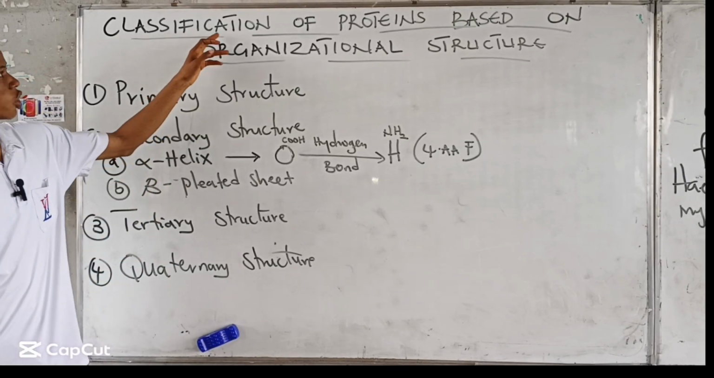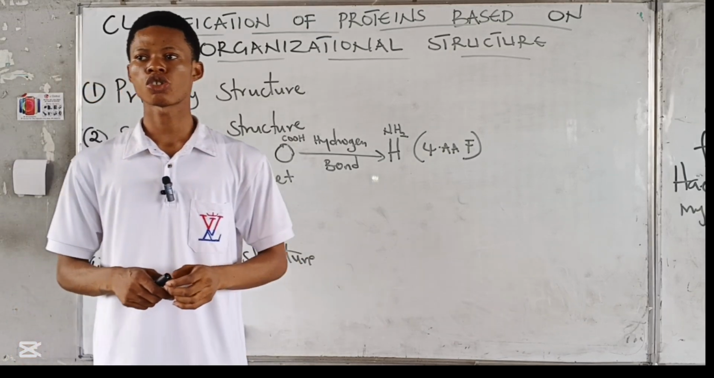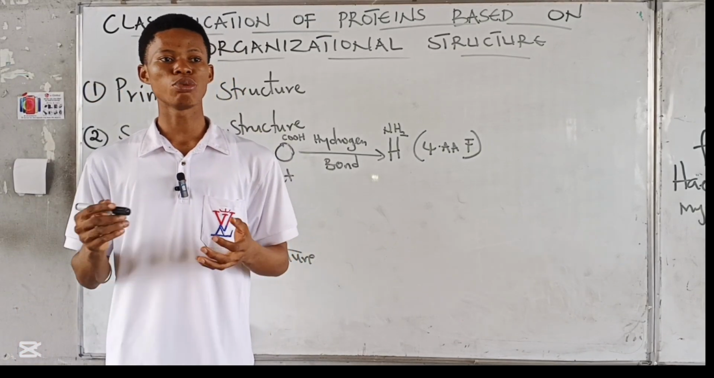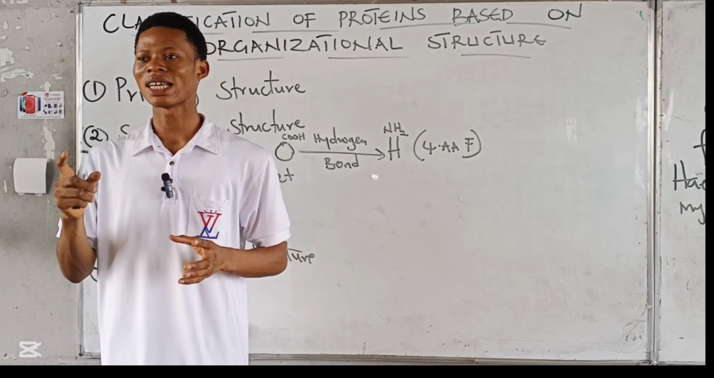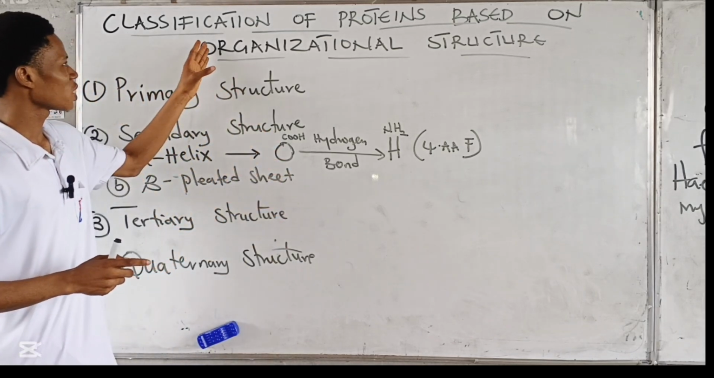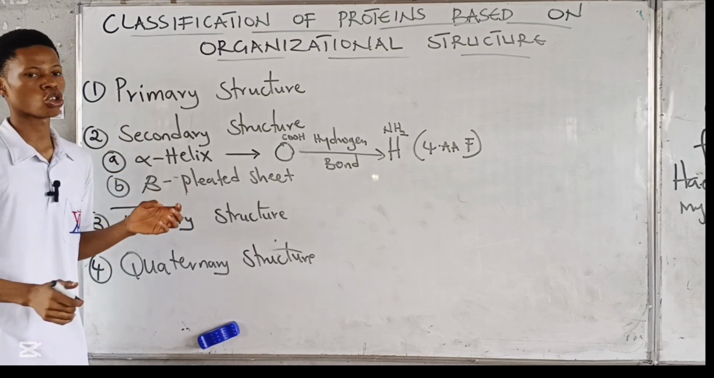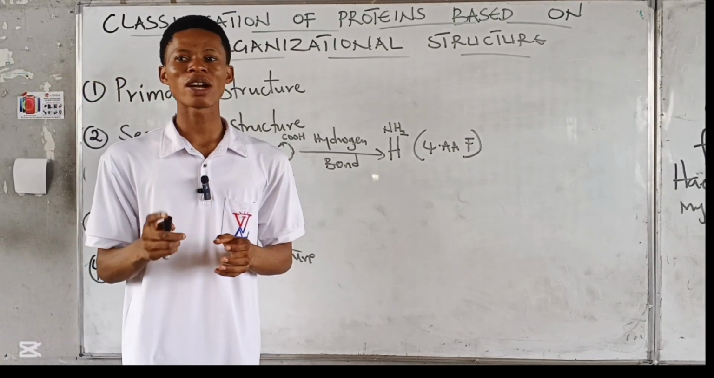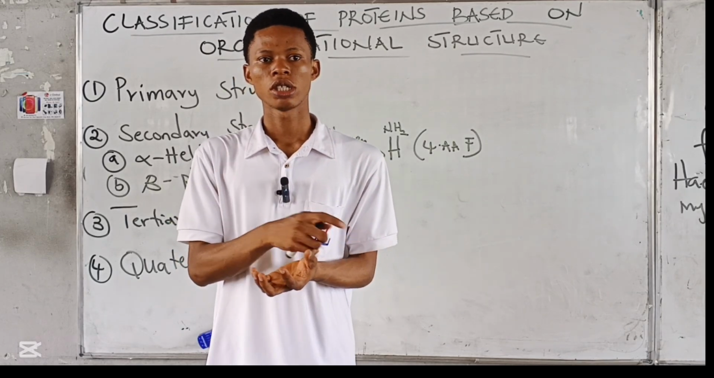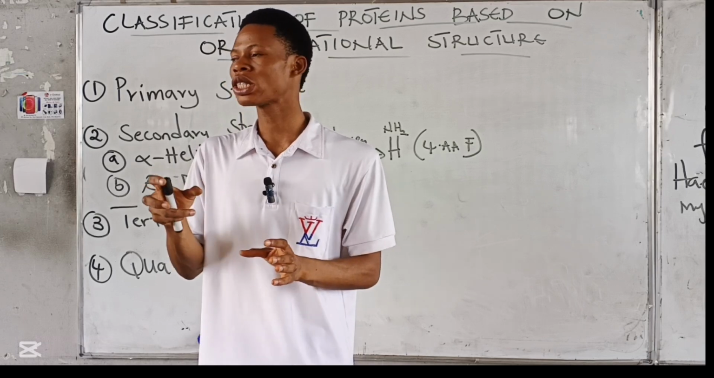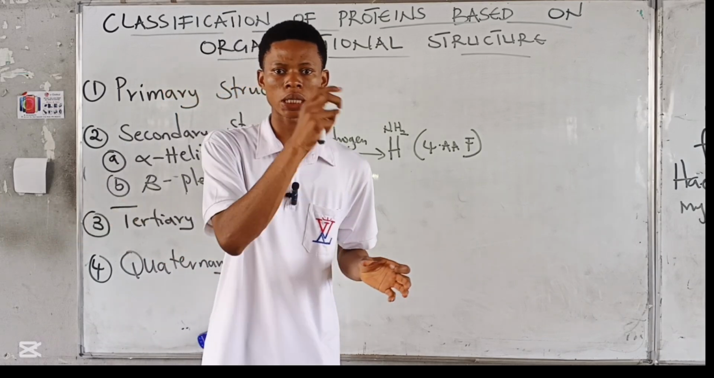So we are going to be looking at the classification of proteins based on organizational structure. We know at this point that the building block of protein is what? Amino acids, right? Now, based on their structure, we can classify proteins into, one, primary structure of protein. The primary structure, you can also call it the basic structure, the fundamental structure. So the basic or fundamental structure of protein consists of only the amino acid sequence.